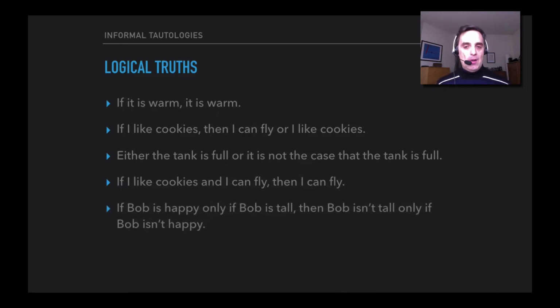This is a more complicated one. If Bob is happy only if Bob is tall, then Bob isn't tall only if Bob isn't happy. Well, suppose that Bob is happy only if Bob is tall, and suppose also that Bob isn't tall. That means that Bob isn't happy, and that means that the consequent is also true.